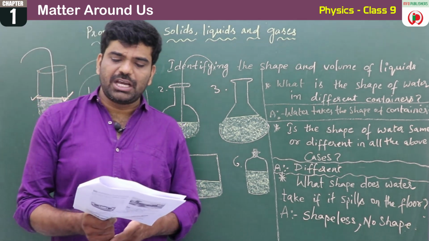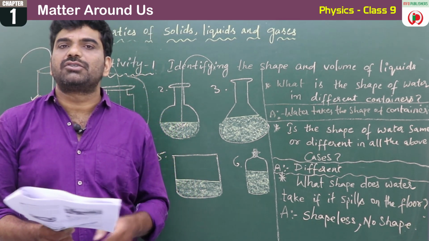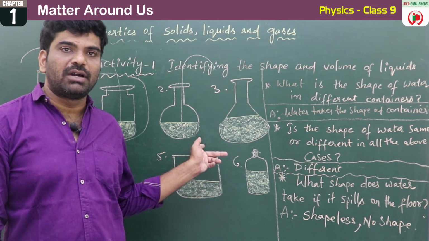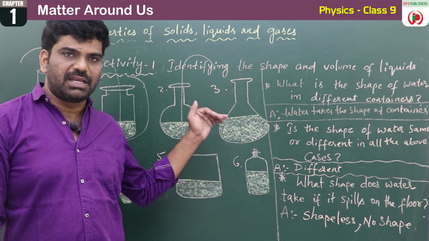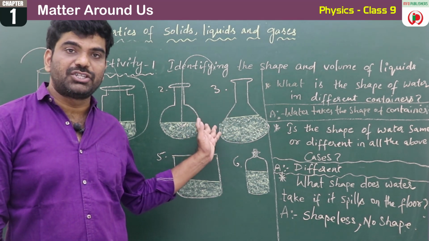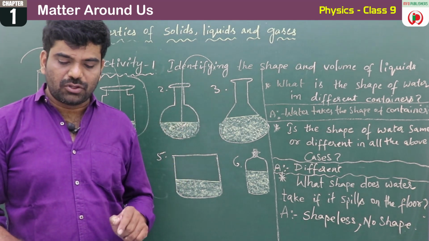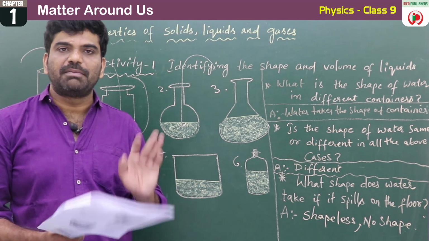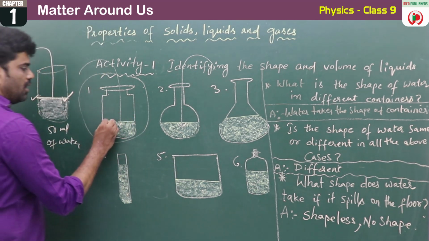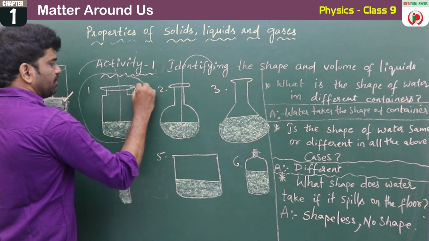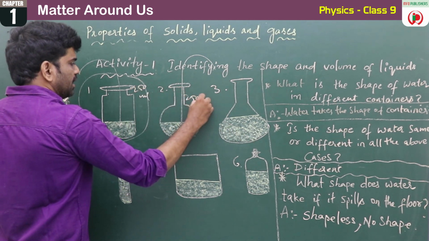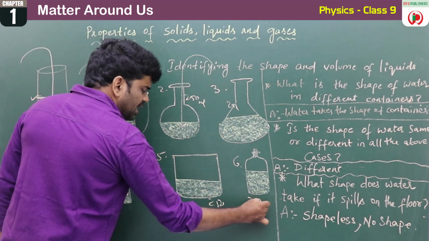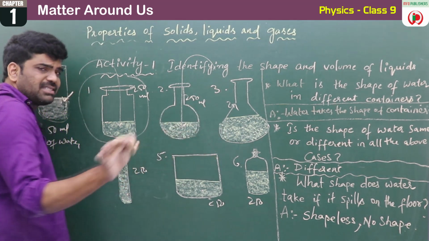Here the shape of the liquid depends upon the shape of the container. Two properties we can observe. By doing the first one, what I have concluded is that all the liquids of the same volume are occupying the different shapes of the containers. And in the second one, though liquid takes different shapes depending on the shape of the containers, its volume remains the same. See here, we have taken 250 ml here, 250 ml here, all these are 250 only. Maybe the shape is different, but the volume is the same.